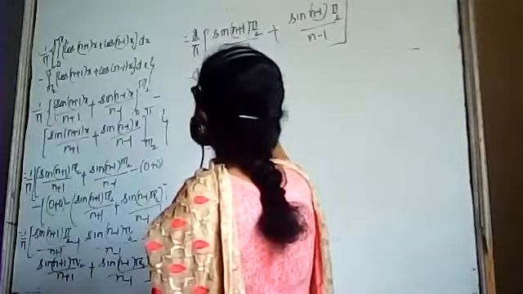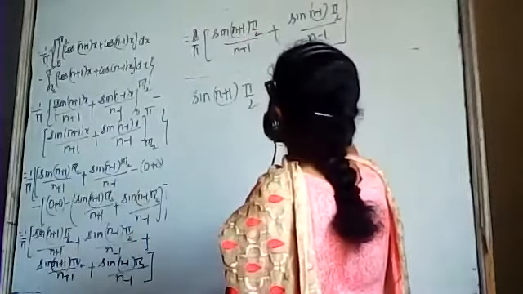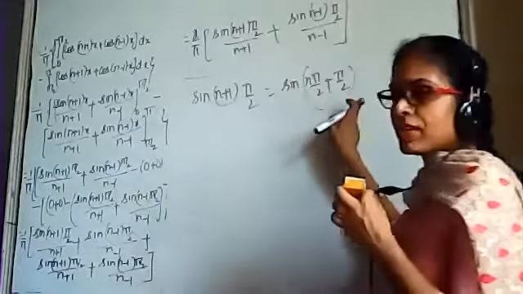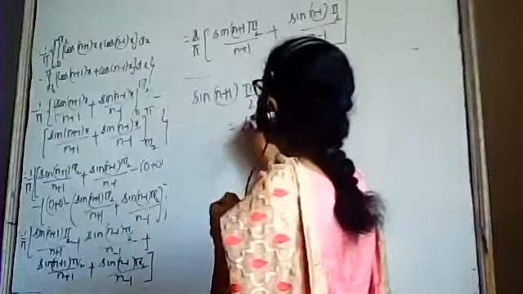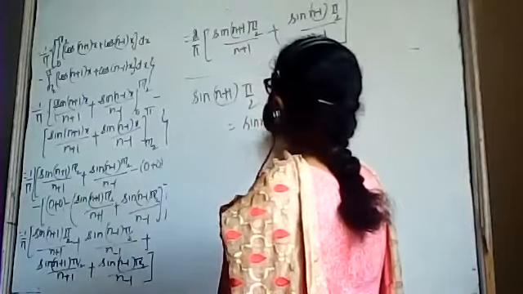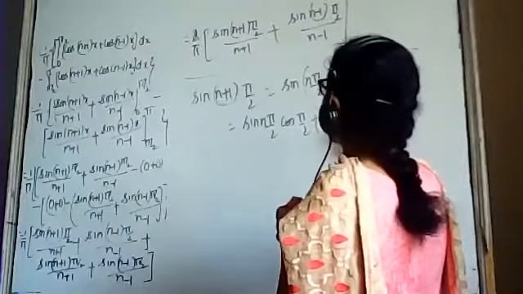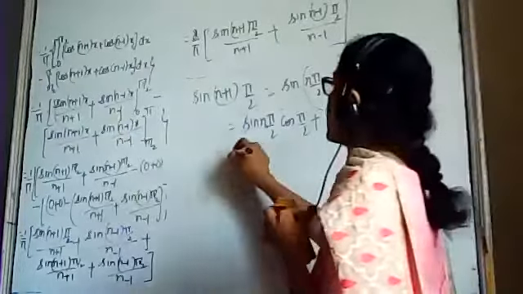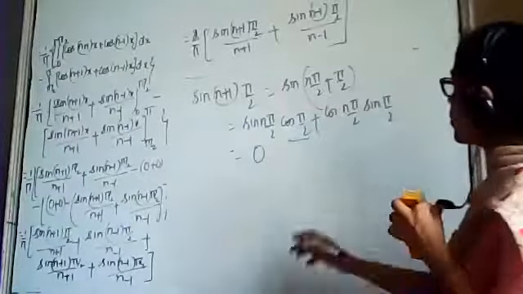We have sin(n plus 1)pi by 2. This is equal to sin(n pi by 2 plus pi by 2), sin(A plus B). I hope you remember the formula of sin(A plus B). This is equal to sin A cos B plus cos A sin B. Now cos pi by 2 is 0, so this term will become 0.